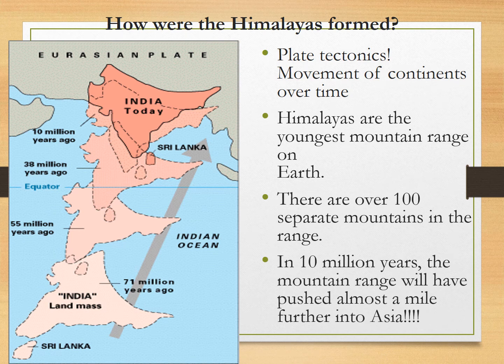If you think of maybe a deck of playing cards cut in half, as they go towards each other, they start to bridge up as you're trying to shuffle them. So India kind of went underneath this new continent range and started driving it upwards. So these mountain ranges have been created by the movement of India over time. And there's a lot of different mountains in this range, and they think it's going to be in 10 million years a mile further into Asia, which makes these mountains even taller.